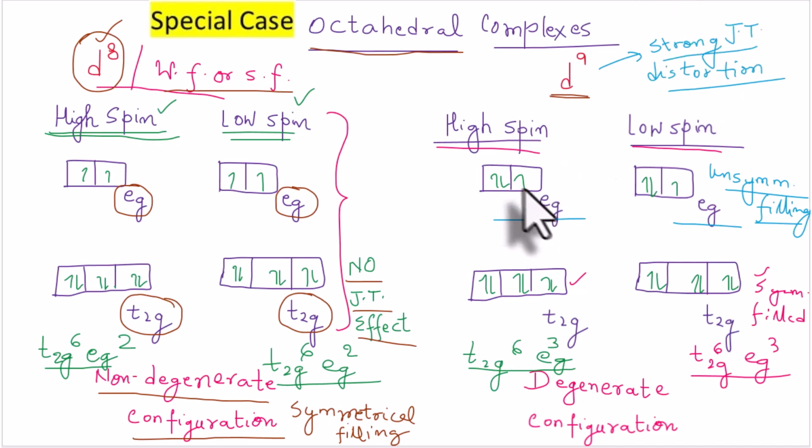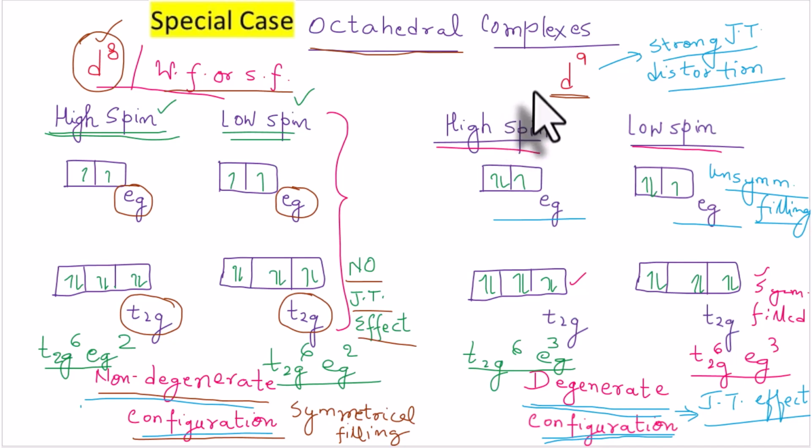complexes. And when there is unsymmetrical filling in the t2g or eg orbitals, that kind of configuration is known as the degenerate configuration. So previously we saw for d8, when the electrons are symmetrically filled in t2g and eg orbitals, that is known as the non-degenerate configuration. While when there is asymmetry in the filling of electrons in the t2g or eg orbitals, we have a degenerate configuration, and this kind of configuration gives rise to Jahn-Teller effect.